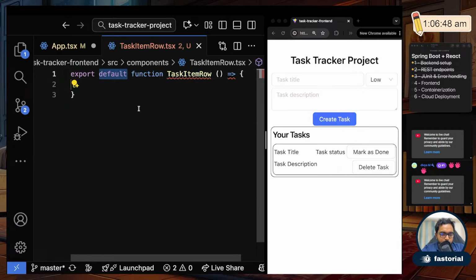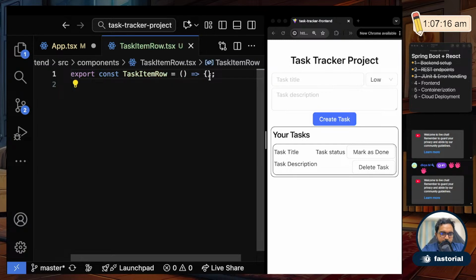Okay, so I'll just do like explain const function. I forgot the syntax once. Function, and then const. Okay, fine. This syntax works. So you define a constant called task item row and say that it's a function.